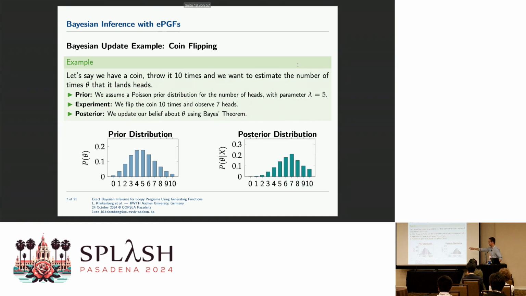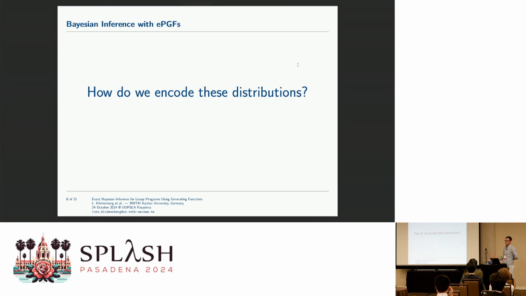And then the update transforms this prior distribution into the posterior distribution. And you see how we retransform these shapes given by the actual model. And exactly this transformation is what happens when you compute the semantics of our probabilistic program for an initial distribution. Okay, how do we encode these distributions? Because it's not so easy to compute with pictures, right?